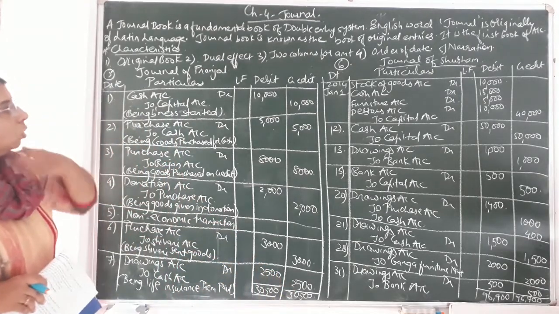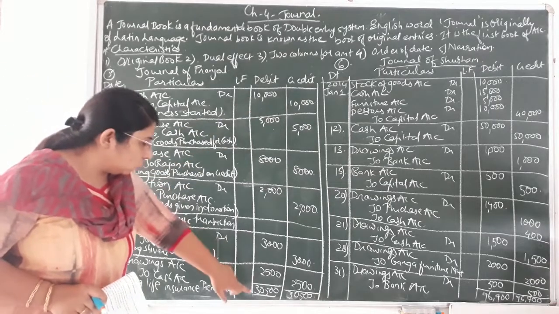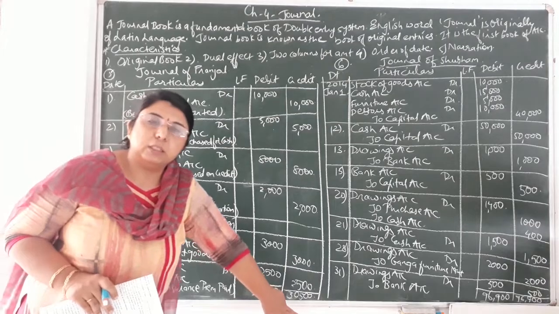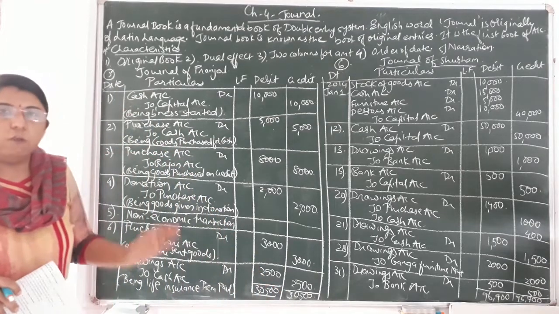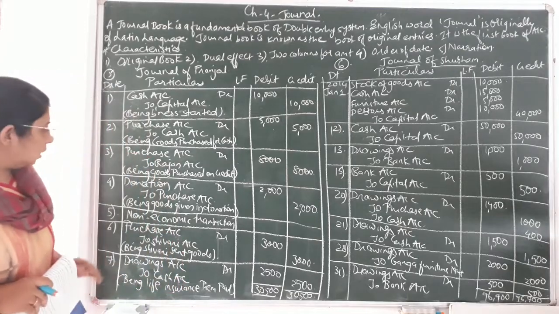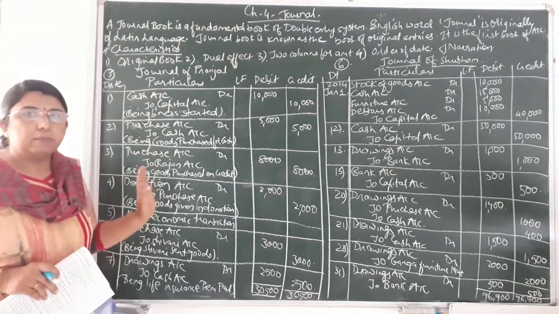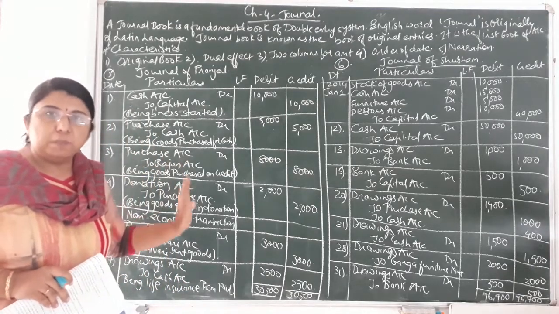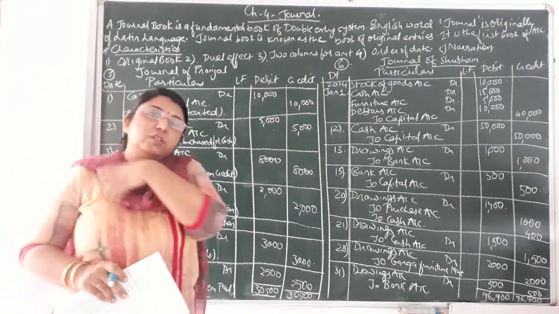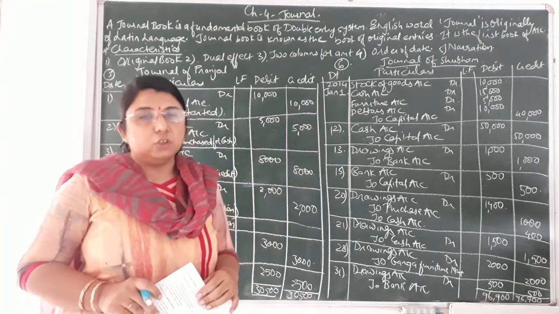Now we have to do the total of debit and credit. You can see both side totals are coming equal, that is 30,500 and 30,500. So always the totals of debit and credit will come equal. And so that was the first sum that we have completed. This was the basic sum. Later on, more entries and different types of transactions will be studied in journal entries.